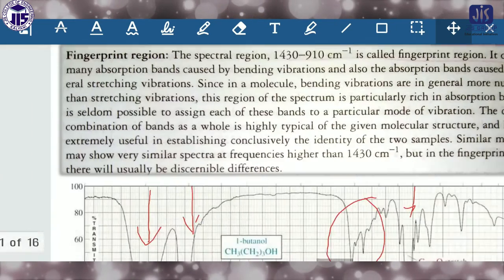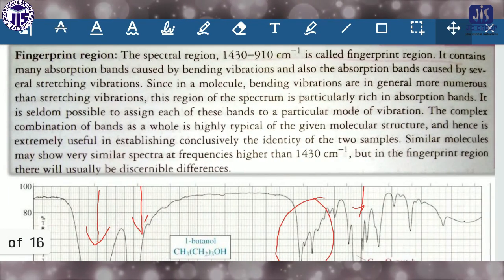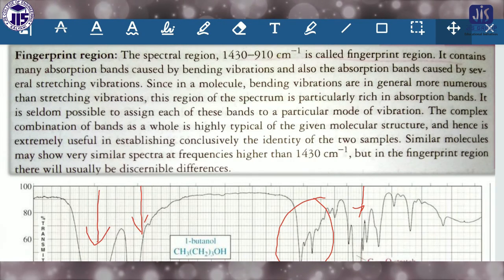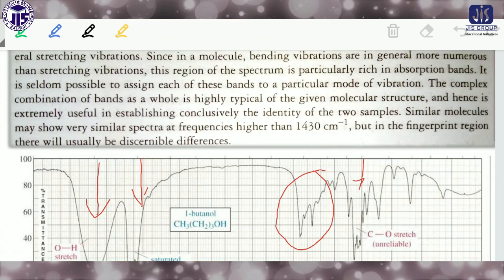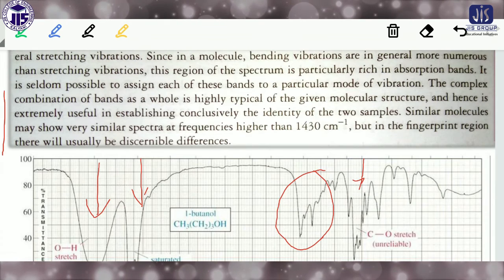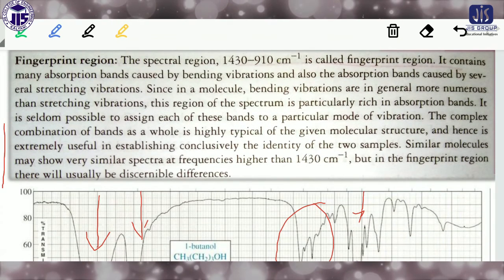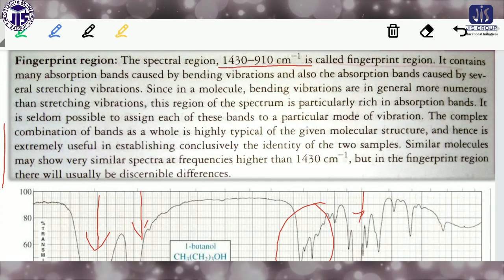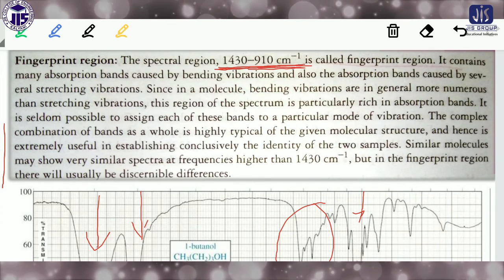Now come to another topic. This is called the fingerprint region. What is the fingerprint region? It is a region of IR spectroscopy in the range of 1430 to 910 centimeter inverse. Keep that in mind.